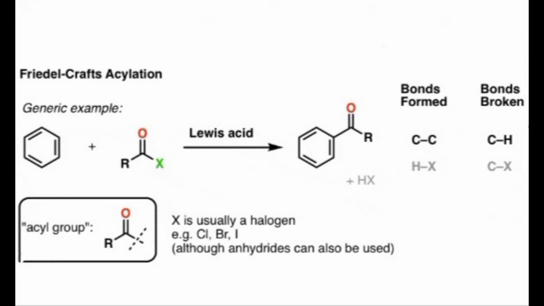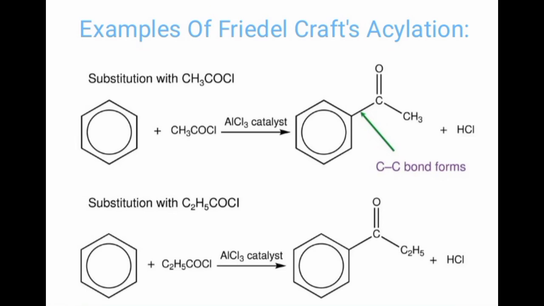Instead of acyl chlorides you can also use anhydrides like acetic anhydride and propionyl anhydride. Let us see some examples of Friedel-Crafts acylation. Benzene with acetyl chloride, CH3COCl, in the presence of AlCl3 as a catalyst under anhydrous condition gives acetyl benzene.